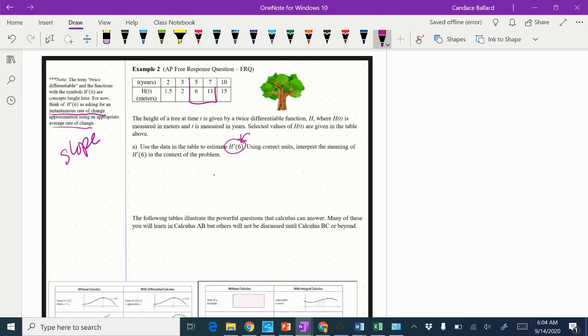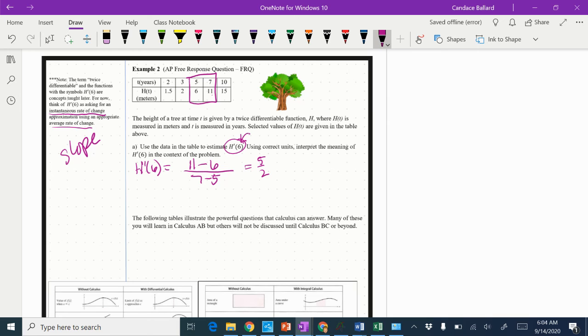So I'm going to find the values that are surrounding 6, and I'm going to use those to calculate my slope. I'm going to use this funny label that they gave me, h prime of 6 equals. All right, my y values are 11 minus 6, and my x values are 7 minus 5. Remember, whichever value you start with, you have to start with that x value as well. When I subtract this, I get 5 halves.